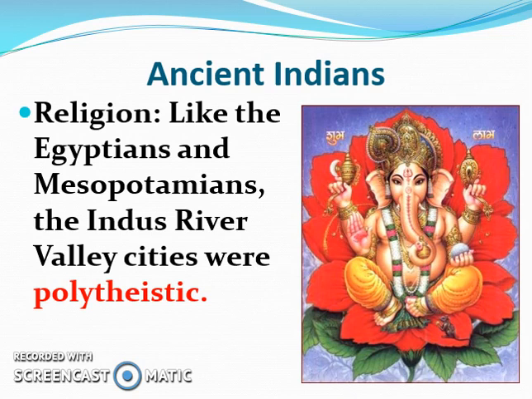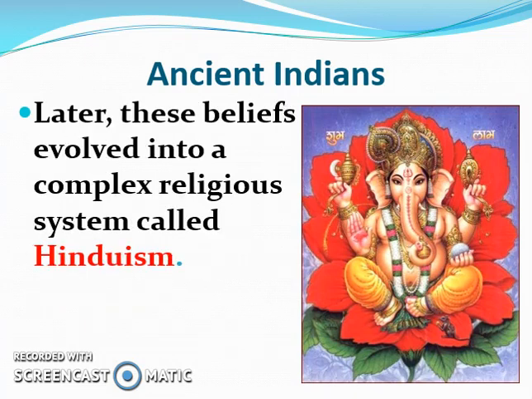The religion in ancient India is similar to that of Egyptians and Mesopotamians. The Indus River Valley civilization was polytheistic, meaning they believed in many different gods. Later in ancient India, we are going to see that these different beliefs are going to combine together and become one of today's largest world religions, which is Hinduism. And we will talk more about Hinduism in our next unit.